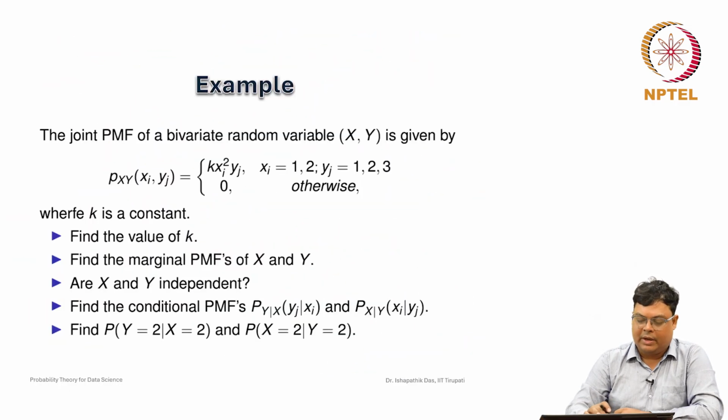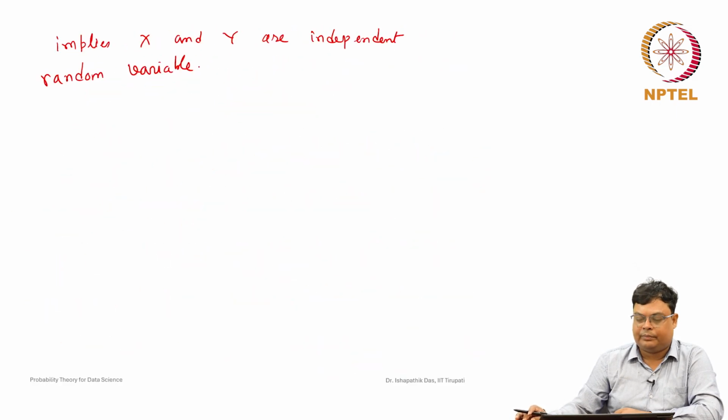So, X and Y independent. Find the conditional probability mass function of Y given X, yj given xi. So, we have to find the conditional probability mass function, and then we can compute those values from the probability mass function also. So, what will be the conditional probability mass function?